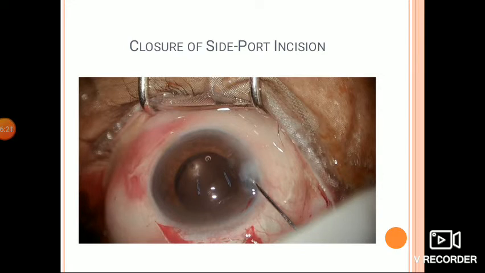In SICS, when the corneoscleral tunnel is made, it is usually self-sealing. So, for the closure of the wound, only hydration of the side port entry is done, which causes formation of the anterior chamber and seals the corneoscleral tunnel. And then the conjunctival flap is closed and reposited at the end of surgery and secured with the help of wet field cautery.